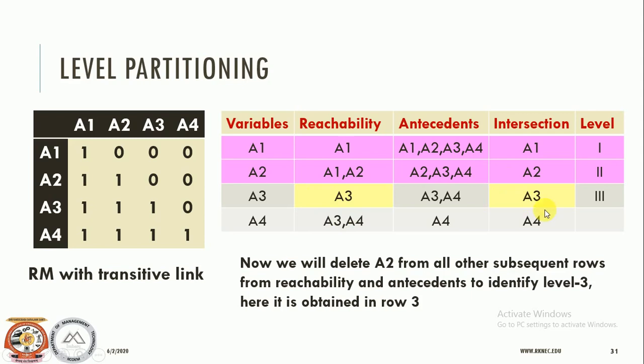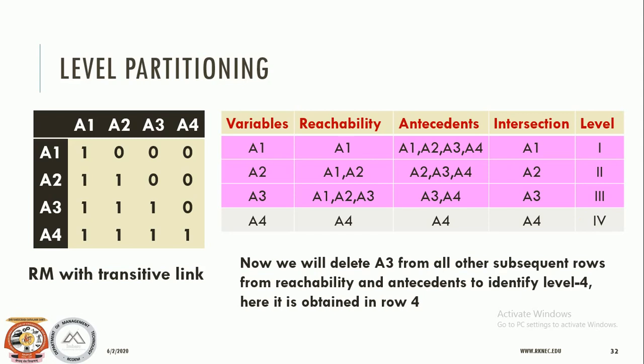Now again making the intersection, you find A3 as the common part, or A3 as the intersection, so it becomes label 3. For the next iteration, we will remove A3, so we get a matrix with A4. A4 is the reachability and A4 is the antecedent, so A4 alone becomes the intersection, and A4 will sit at level number 4. Once you are done with all the labels, you are ready to prepare a digraph.